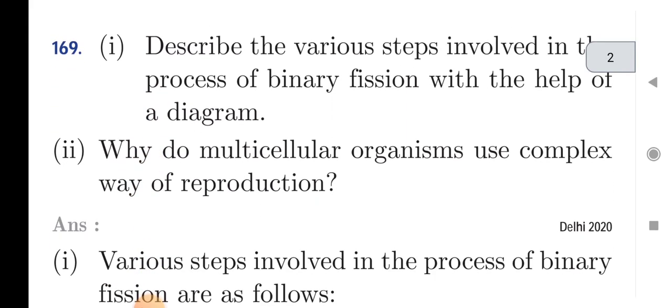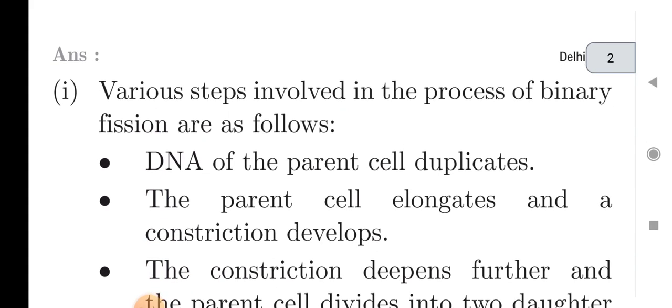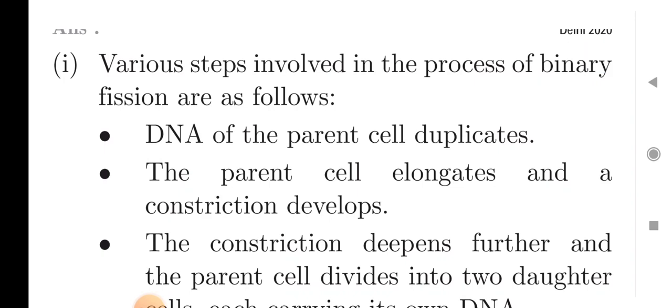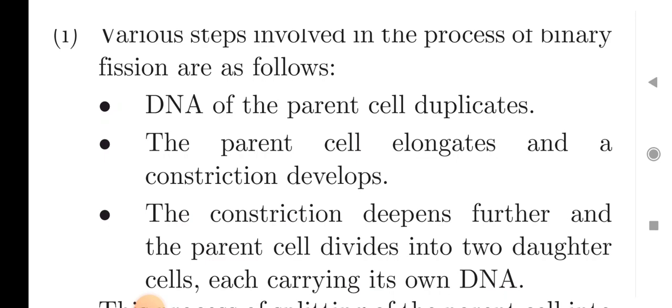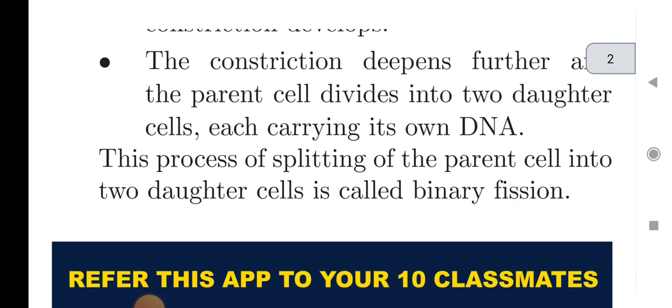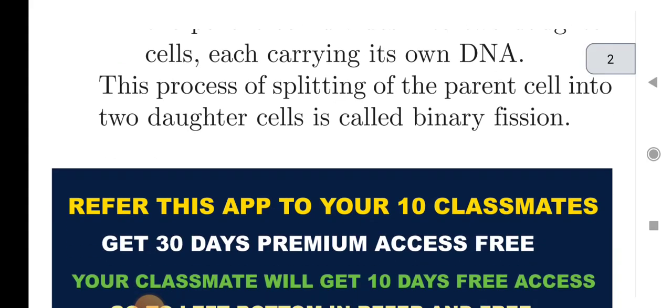Next question is describe the various steps involved in the process of binary fusion with the help of a diagram. And the second part is why do multicellular organisms use complex way of reproduction. So first answer is various steps involved in the process of binary fusion are as DNA of the parent cell duplicates, second is the parent cell elongates and a constriction develops. Next is the constriction deepens further and the parent cell divides into two daughter cells, each carrying its own DNA. This process of splitting of the parent cell into two daughter cells is called as binary fusion.